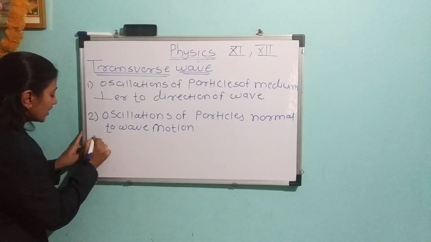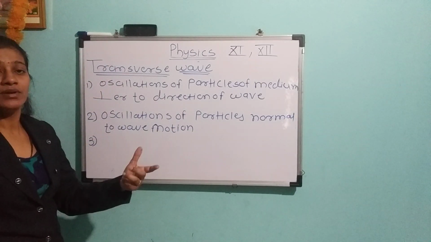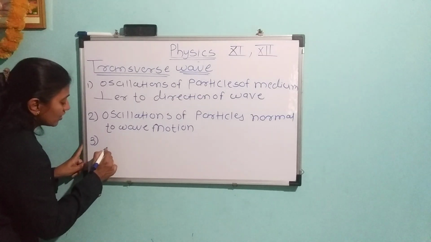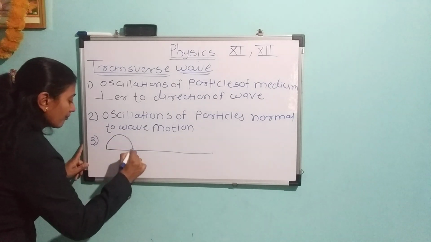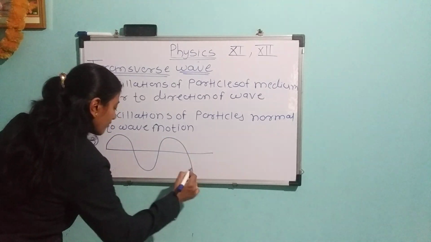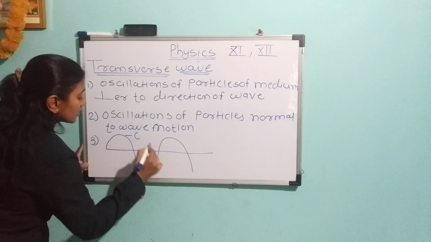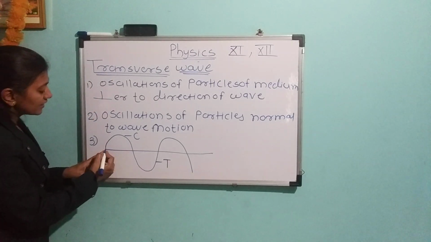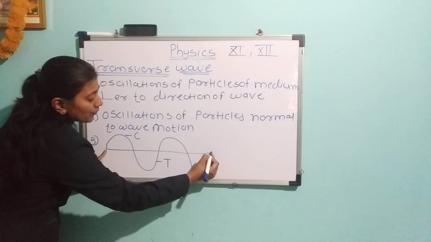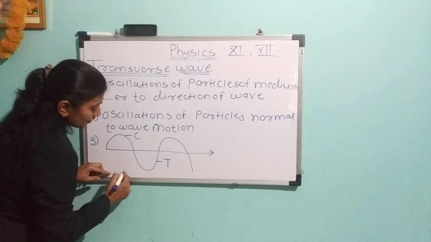The third one: when a wave travels in a medium, it travels in the form of crest and trough. This part is called the crest, and this part is called the trough. This is the direction of the wave, and in this direction the wave is going.